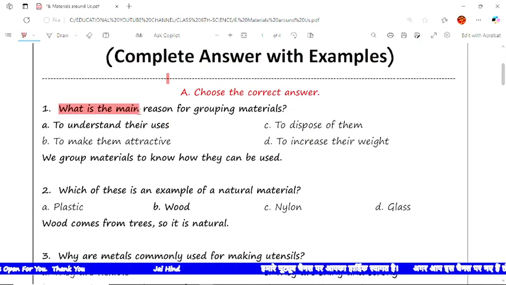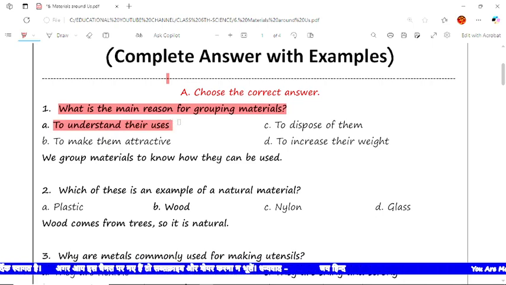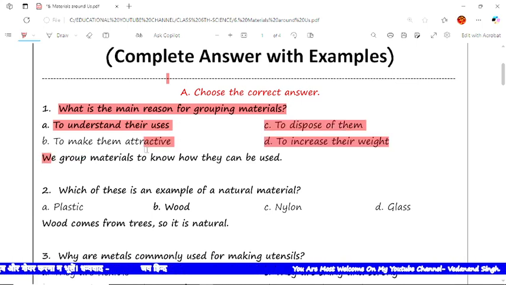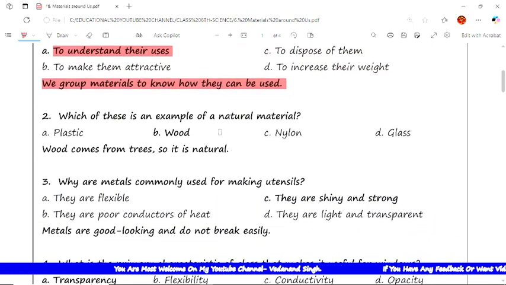Question: what is the main reason for grouping materials? Among these options, that is to understand their uses. This is the main reason for grouping materials. Now the next question: we group the materials to know how they can be used. So I try to add something extra to this answer.